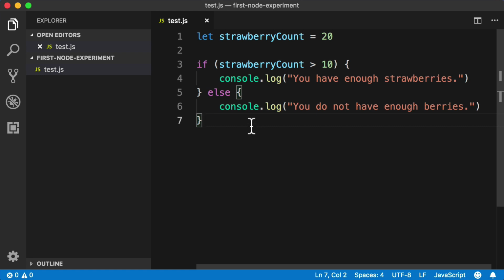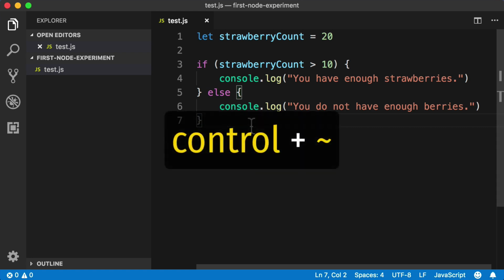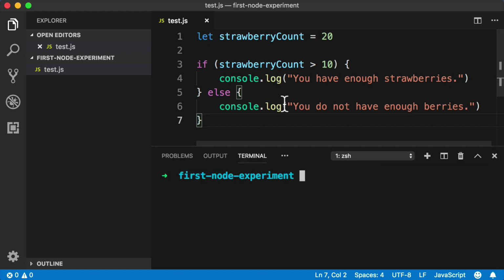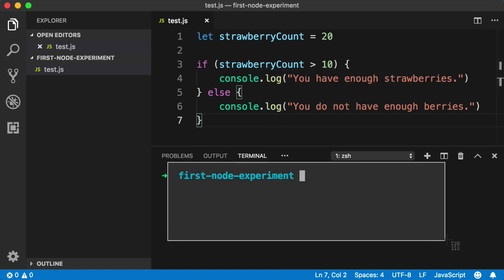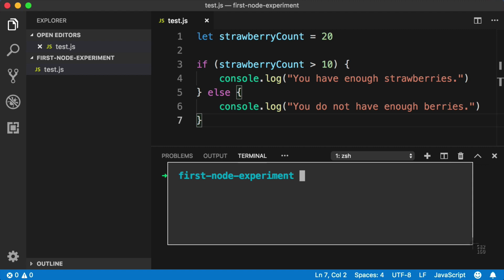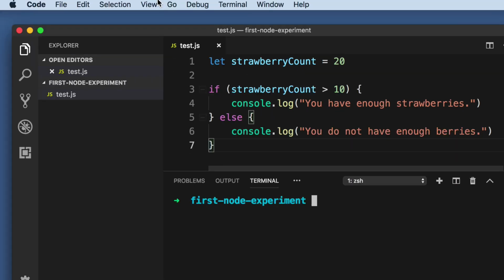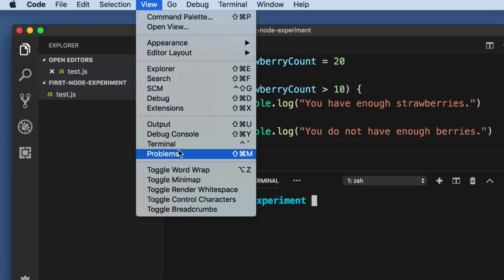While you're in VS Code, I want you to hold down the Control key on your keyboard and simultaneously press the tilde key, which is the key to the left of the 1 key, or it's also the backtick key, the key right above Tab. So hold Control and the tilde key, and that opens up a command line directly within our VS Code program. This is incredibly convenient, and it makes our lives a lot easier. You can also access the command line in VS Code by looking in the top View menu and then clicking on Terminal.